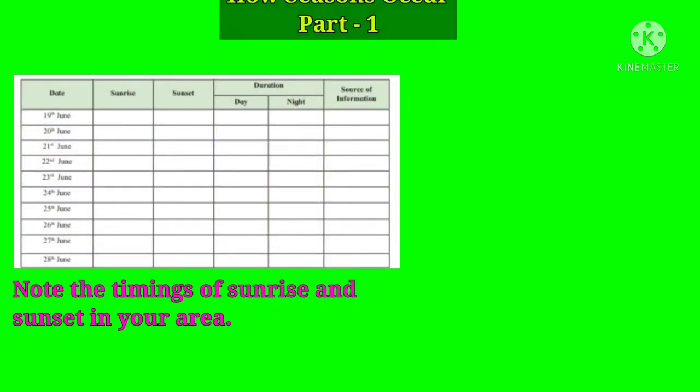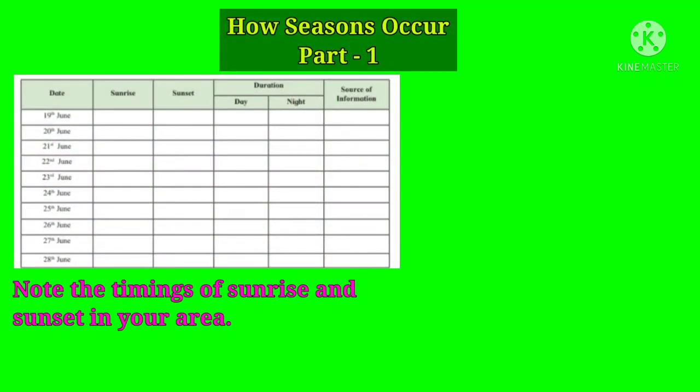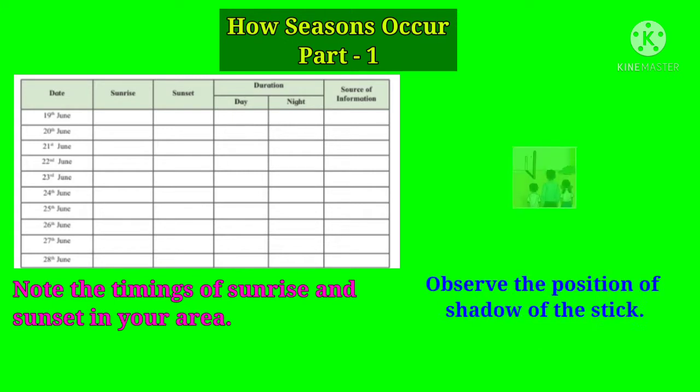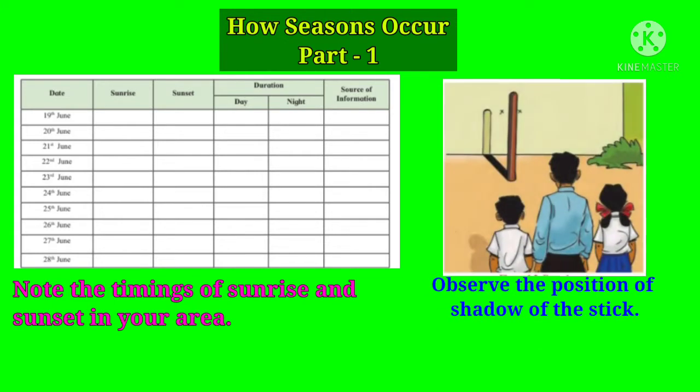In lesson number 7, How Seasons Occur Part 1, there were some activities assigned to you. In that, there was one activity to note down the timings of sunrise and sunset in your area. By using the above format, all the records of sunrise and sunset timings were to be recorded from the month of June till the month of December. One more activity was given: to observe the shadow of a stick throughout the year at the time of sunrise and sunset in your area.